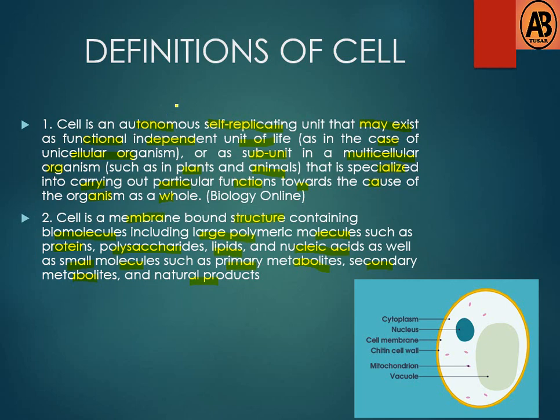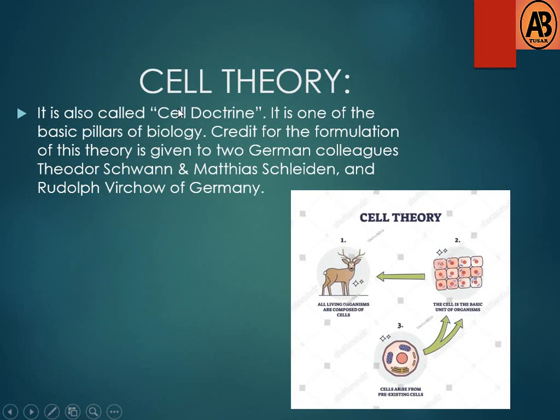Now we learn about the cell theory. What is cell theory? It is also called cell doctrine. It is one of the basic pillars of biology. Credit for the formulation of this theory is given to two German colleagues, Theodor Schwann and Matthias Schleiden, and Rudolf Virchow of Germany.